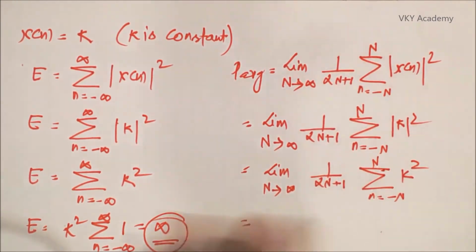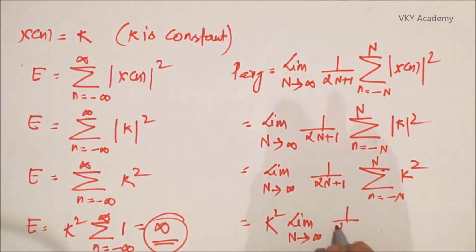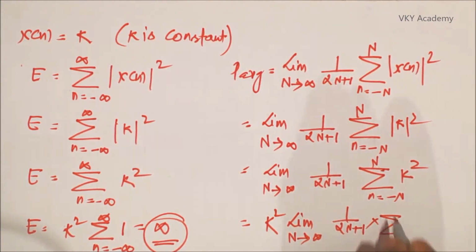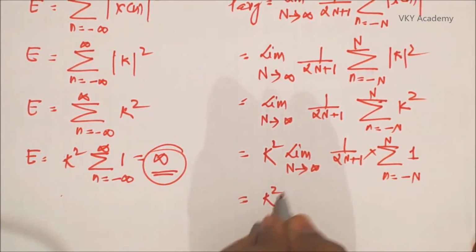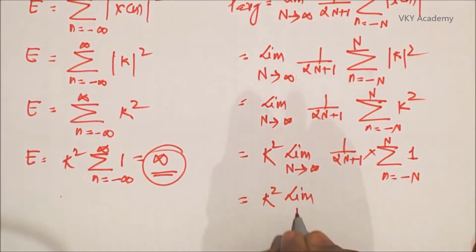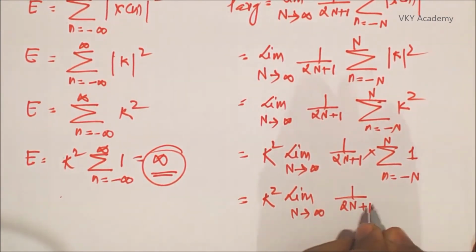Now taking k square out of the limit and out of the summation, I can write k square limit capital N tends to infinite 1 upon 2n plus 1 into summation n equal to minus n to n 1, that is k square limit capital N tends to infinite 1 upon 2n plus 1.